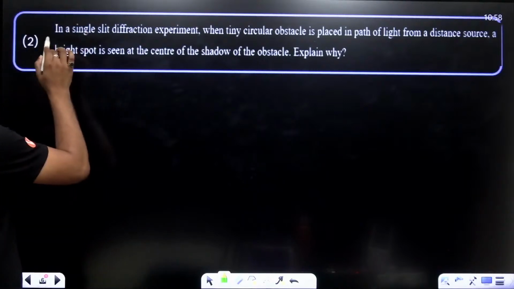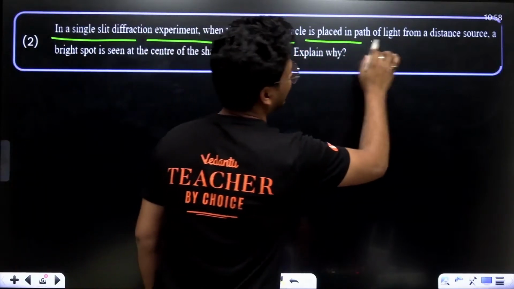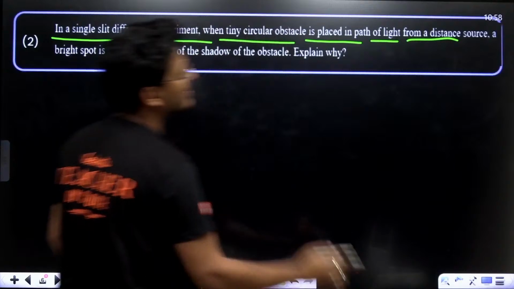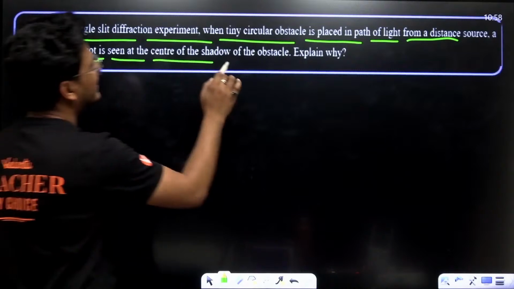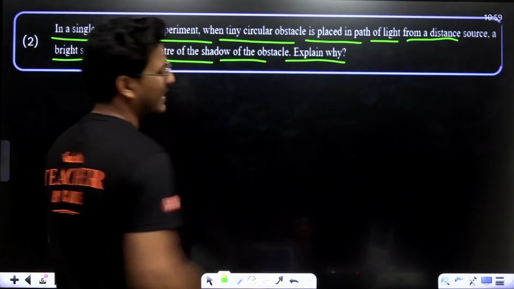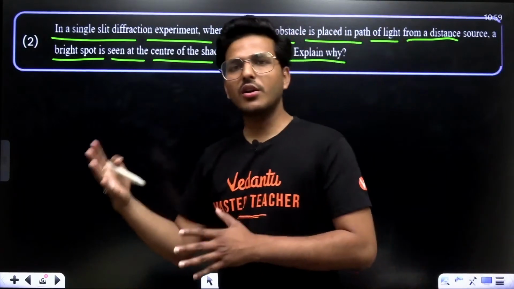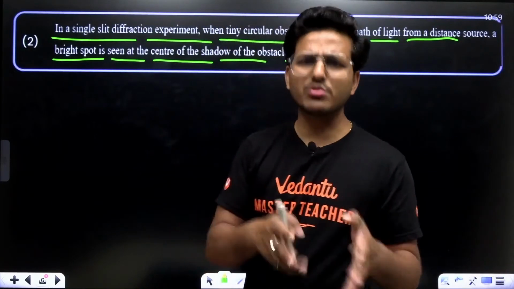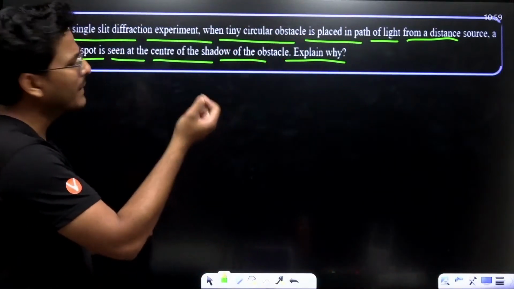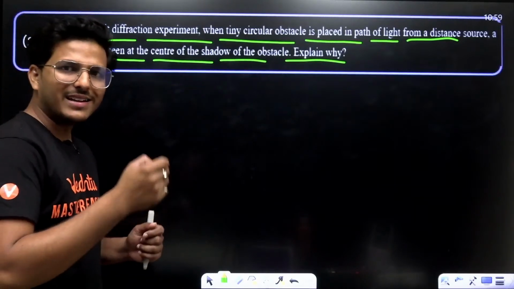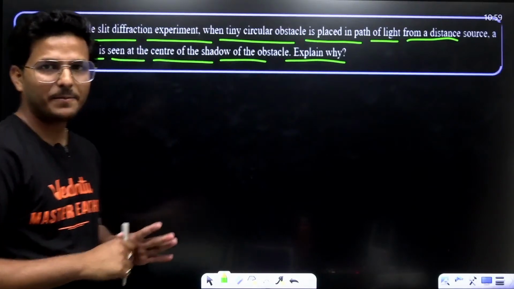What is it? In a single slit diffraction experiment, why, when a tiny circular object is placed in the path of light from a distant source, is a bright spot seen at the center of the shadow of the obstacle? Explain why. This is the question from the single slit experiment. Again, we have to answer this question in 20 to 30 words. If you put a tiny particle in the path of a light source, then in the final shadow the central part is brighter, right?